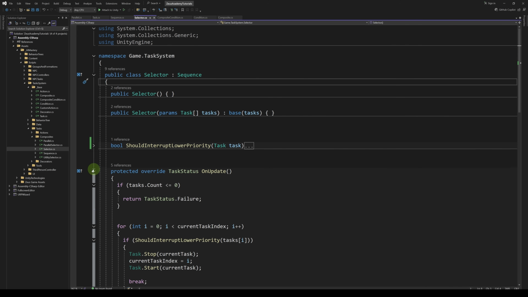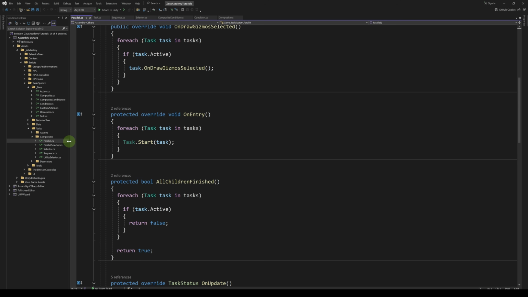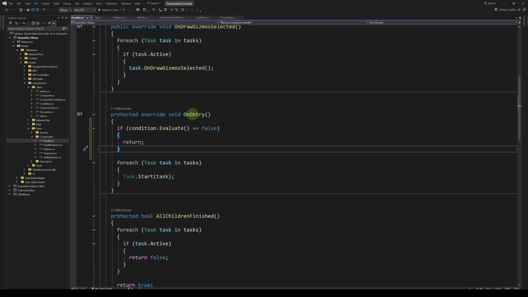We're not going to do anything in the selector since it's inheriting from sequence and it's not overriding the onEntry method. However, we're going to do it in the parallel task. Same here in the onEntry method, we're going to evaluate the conditions. If they are false, we're going to simply return.